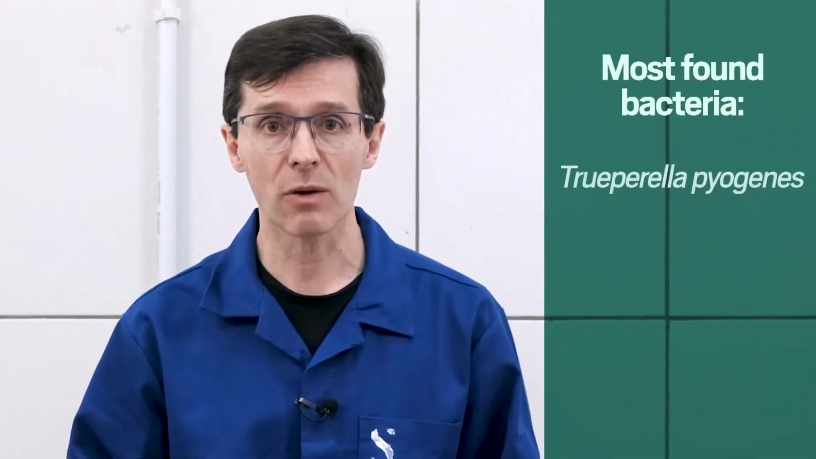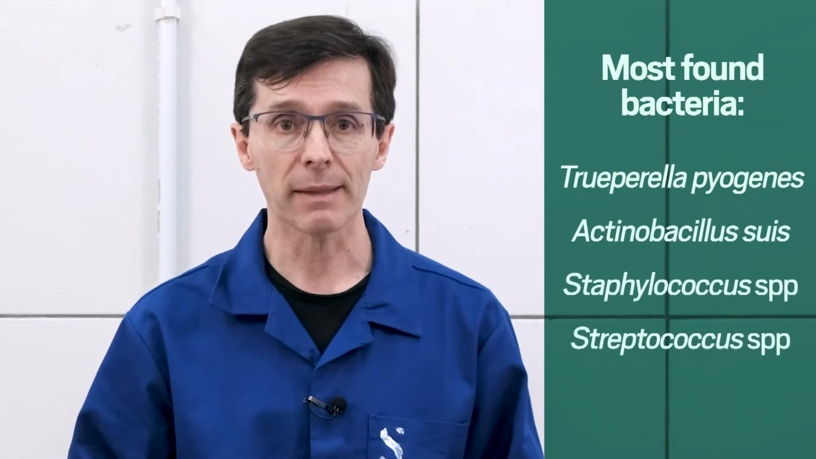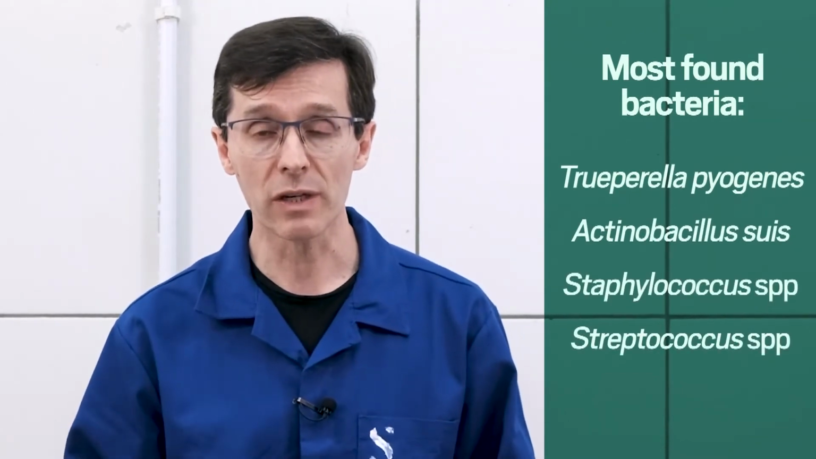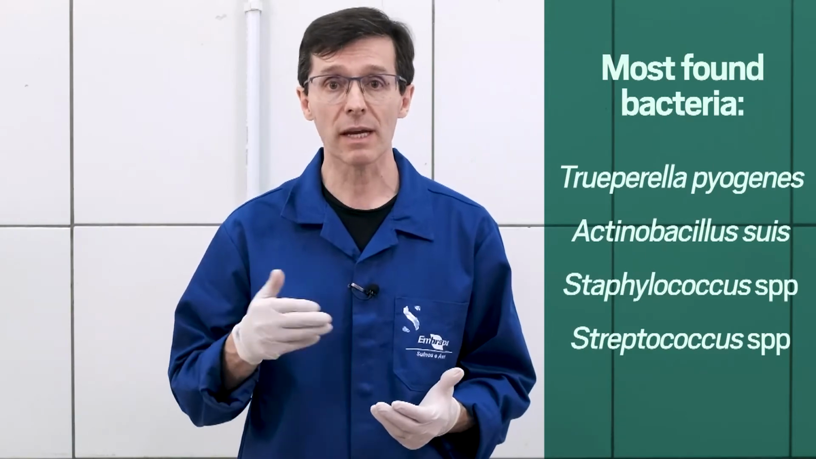The bacteria most commonly found as the cause of embolic pneumonia are Trueperella pyogenes, Actinobacillus suis, Staphylococcus spp, and Streptococcus spp. Pleural lesions can occur without pneumonia. These are called pleurites. These lesions, when acute, are fibrinous, but as they progress, the fibrin is replaced by connective tissue, resulting in fibrous adhesions. Pleurites may be associated with pericarditis and peritonitis, the polyserositis.